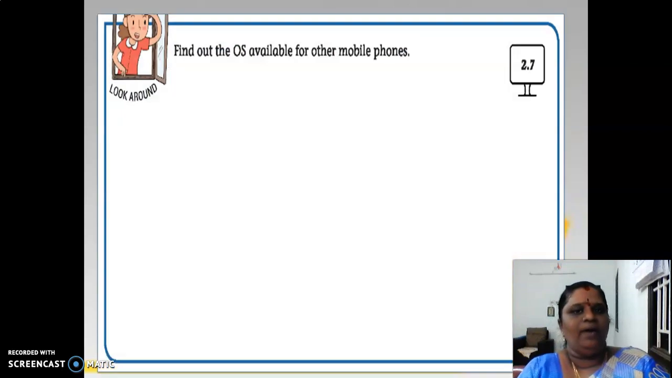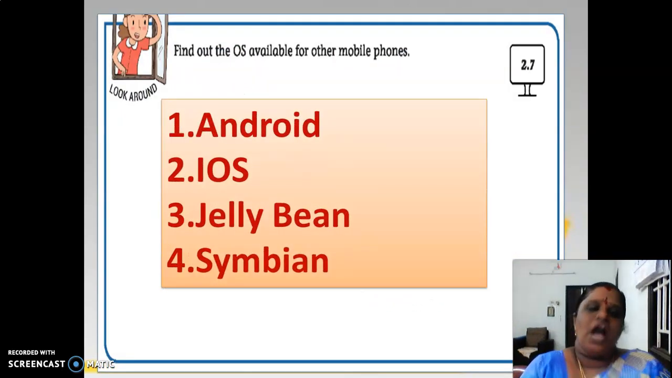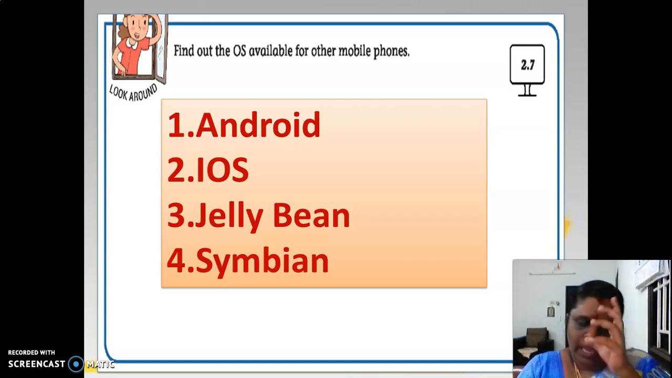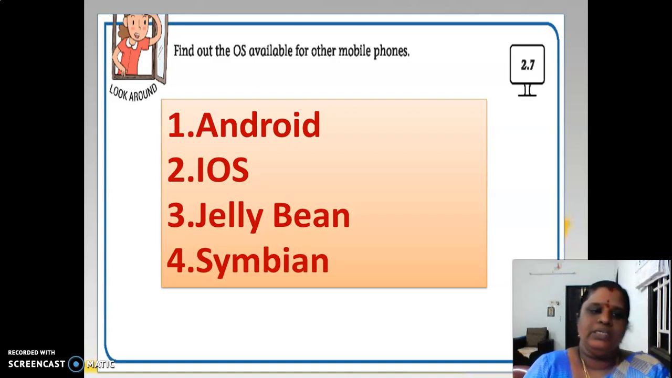So what are all the OSs available? Android, and iOS for your Apple phone. Your Apple phone uses a specific operating system called iOS. Android is for other smartphones like Samsung and many others. iOS is specifically for Apple phones. Jelly Bean and Symbian are also operating systems available in mobiles. Generally we use Android in mobiles like Vivo, but iOS is for Apple iPhones only. Clear with this?